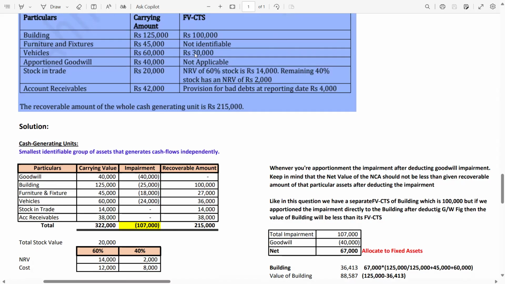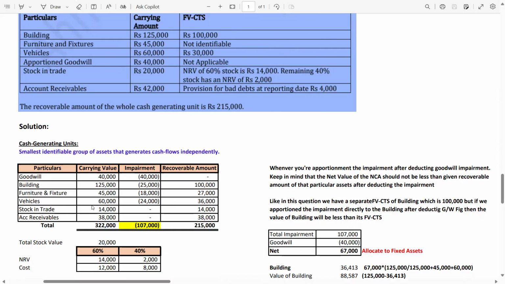Vehicles are 60,000, and for the vehicles, the fair value, the recoverable amount, is 30,000. But you can see here I have written 36,000. How is it possible that I have written 36,000 even though the recoverable amount of the vehicle is 30,000? Don't worry, I will tell you. Maybe it's an error. What do you think? Can anyone tell me, please? Wait a minute, I will tell you each and everything.